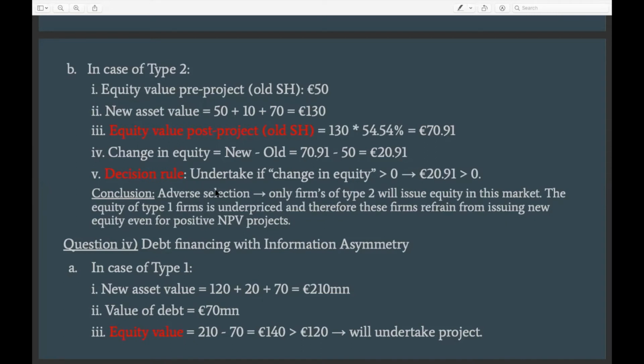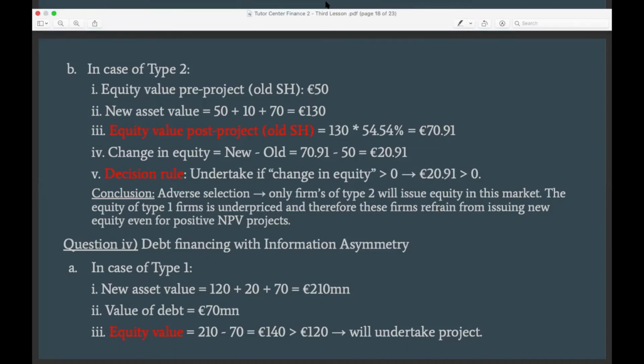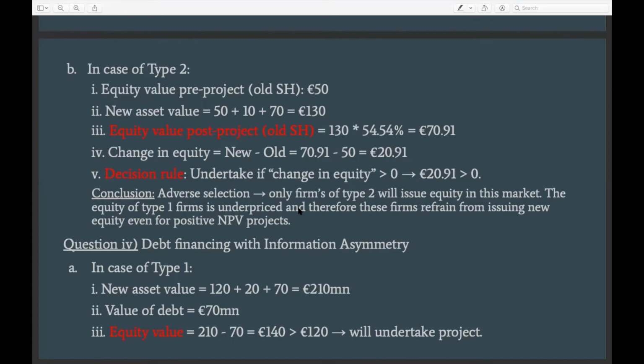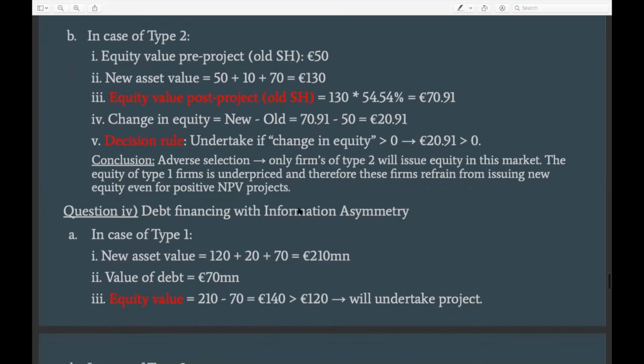When there is adverse selection in the market, which means the managers of the company have private information about the company that investors do not know, it is very likely that the sellers in the market, so companies that are issuing equity, will only be companies that are not good, because the price level in the market would be such that good companies would be underpriced and they will move out from the market. And in a sense, from a theoretical point of view, that's the impact of adverse selection in a financial market.